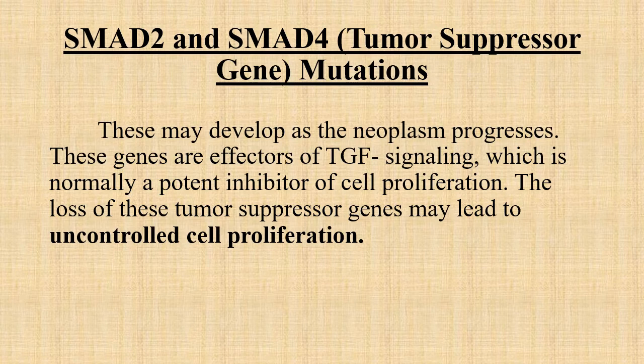Another kind of mutation is the SMAD2 and SMAD4 tumor suppressor gene mutation. These develop as a neoplastic process. These genes are the effectors of the transforming growth factor signaling pathway, which is normally a potent inhibitor of cell proliferation. But the loss of these tumor suppressor genes will lead to uncontrolled cell proliferation.